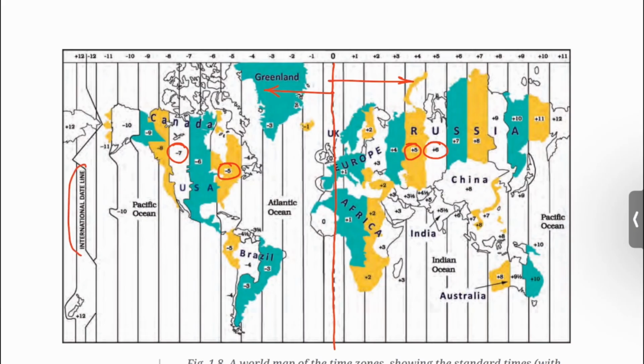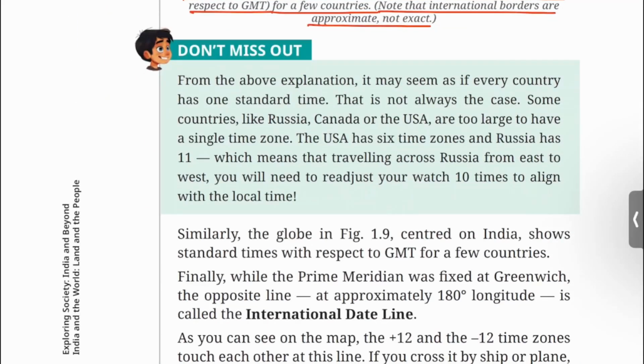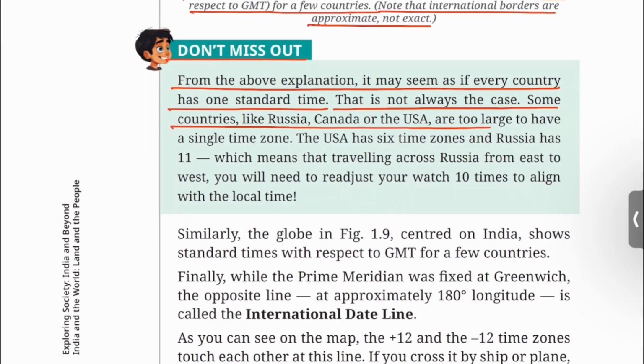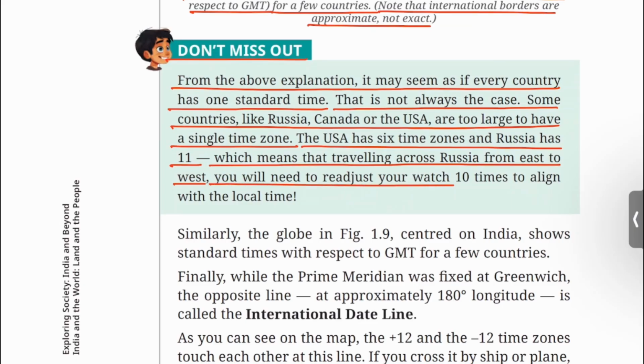You can see a zigzag line here known as the International Date Line. From the above explanation, it may seem as if every country has one standard time. That is not always the case. Some countries like Russia, Canada or the USA are too large to have a single time zone. The USA has 6 time zones and Russia has 11, which means that traveling across Russia from east to west, you will need to readjust your watch 10 times to align with the local time.